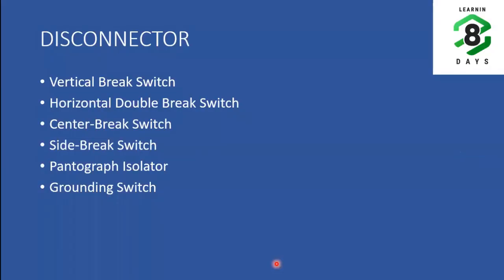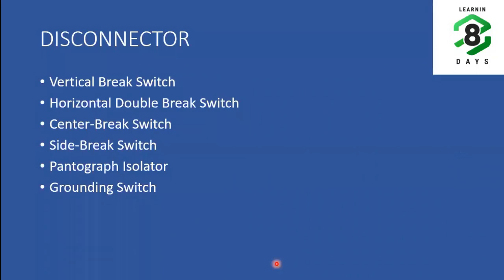Now we completed the circuit breaker and we move on to the disconnector or isolator. The purpose of the isolator is to provide a physical isolation in the network from live part to non-live part. Okay, so you have to provide a physical isolation for a person to work or for maintenance.